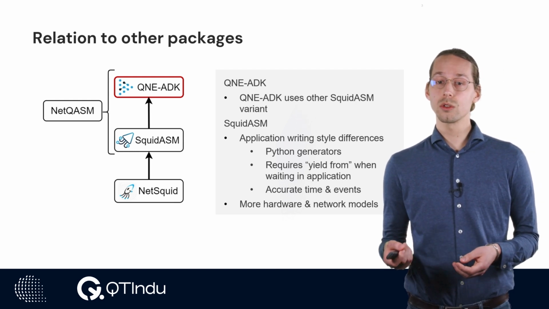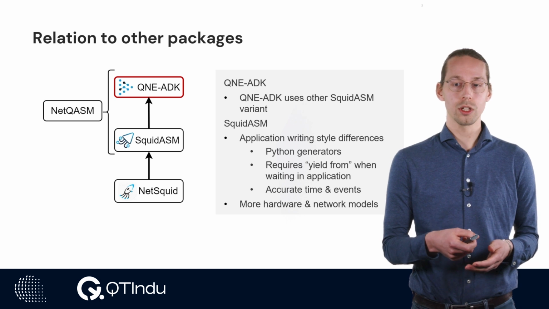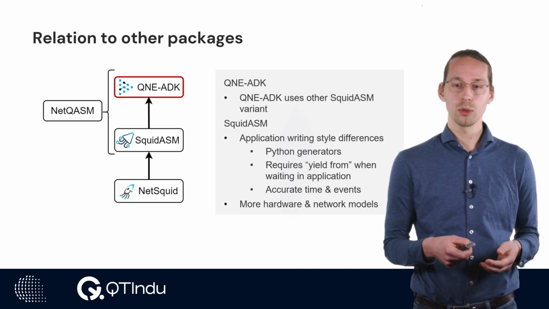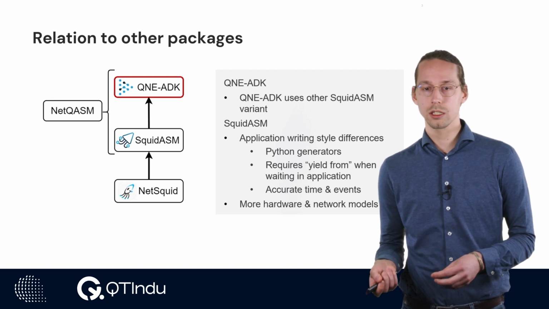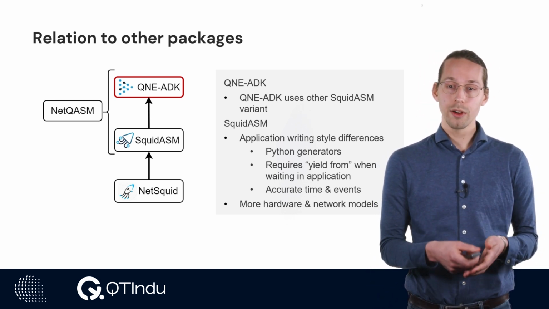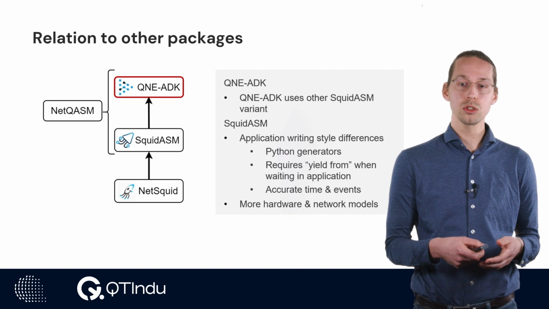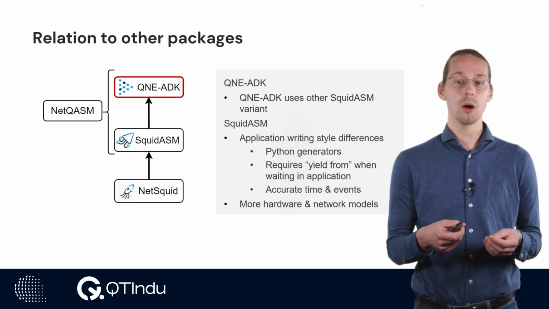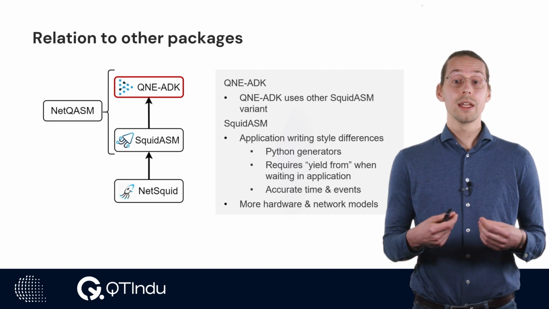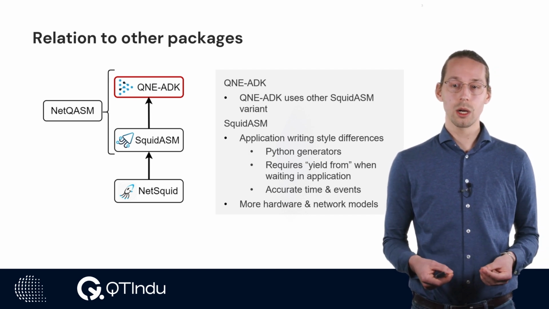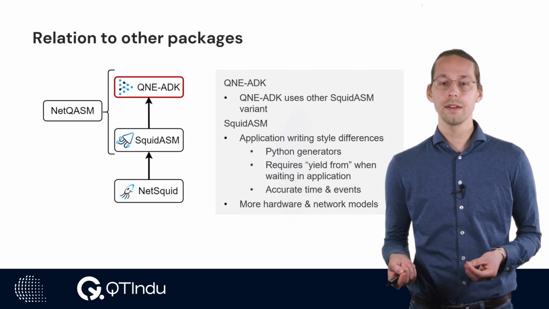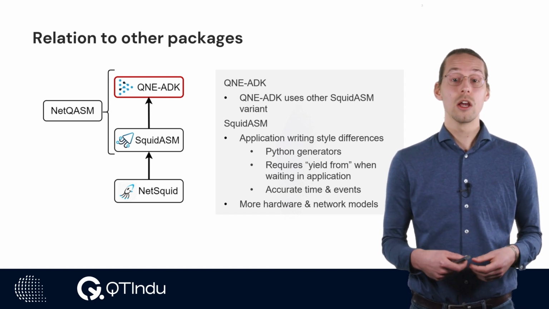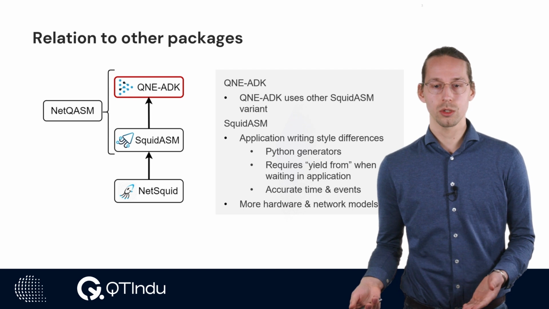These changes were introduced to address a shortcoming of the multi-threaded variant that affects how the time and events are handled between application and the underlying simulation. In the Stack variant, we have to use Python generators to achieve this. Thus, the application and many other objects are Python generators. Yet in practical terms, what this boils down to is that one needs to add yield from statements at the locations where the program needs to wait. We will demonstrate this in the following submodules.